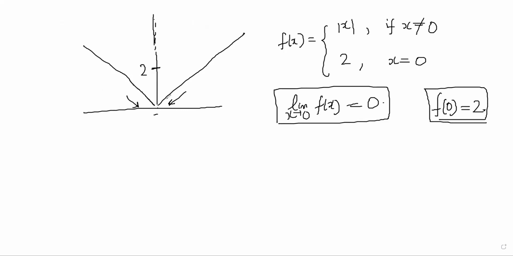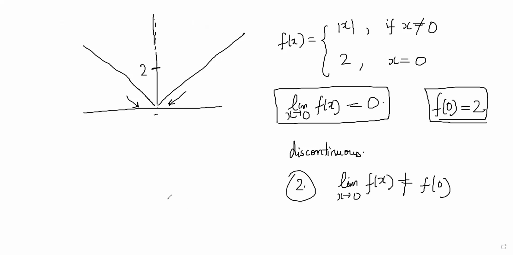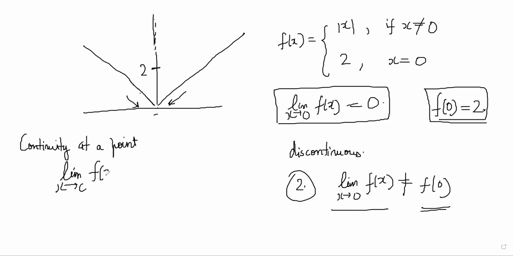So this function is an example of a discontinuous function, and it is discontinuous because the second condition is not true: the limit of f(x) as x tends to 0 is not equal to f of 0. The first condition is valid here, the limit exists, but the limit is not equal to f of 0. So basically for continuity at a point, you need to ensure that the limit of f(x) as x tends to c should be equal to f of c, right?